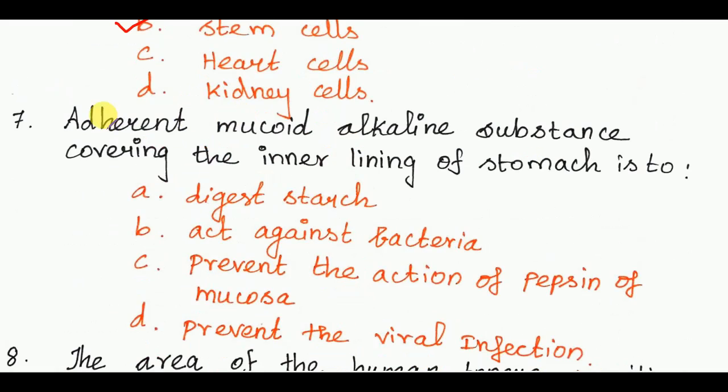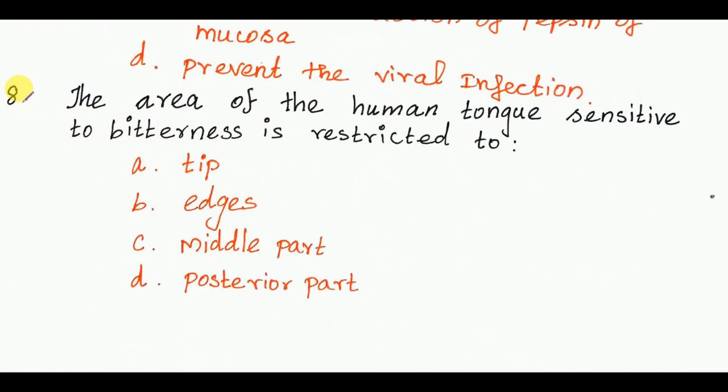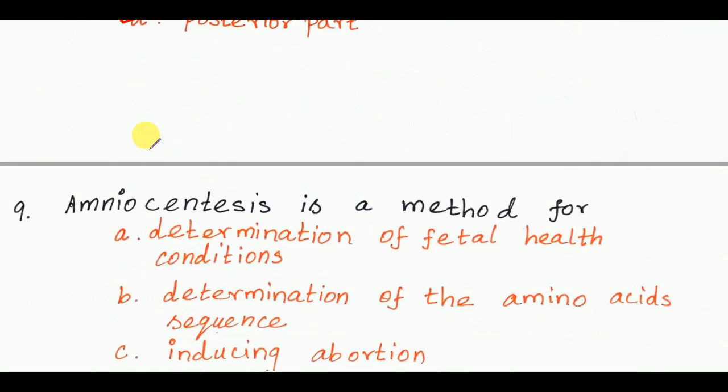Next, seventh question. Adherent mucoid alkaline substance covering the inner lining of stomach is to? The answer is option C, prevent the action of pepsin of mucosa. Next, eighth question. The area of the human tongue sensitive to bitterness is restricted to? The answer is option D, posterior part.